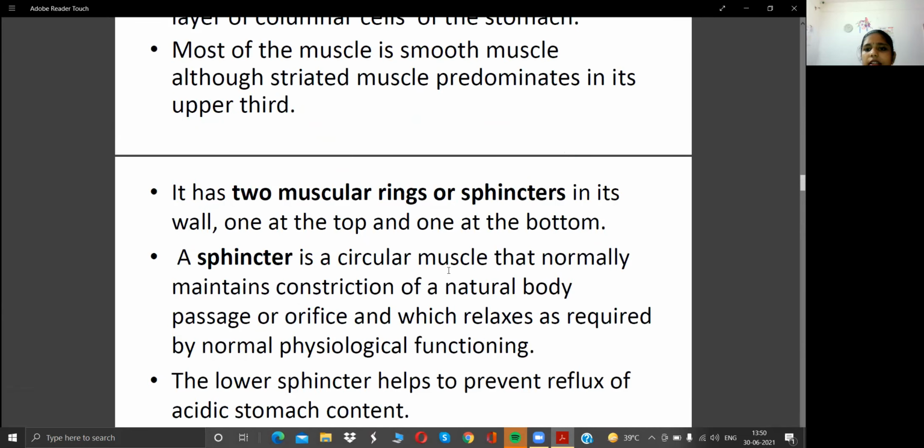You can see that the sphincter is a circular muscle that normally constricts a natural body passage or orifice, which relaxes as required by normal physiological functions. The sphincter allows the movement of the food particle from the pharynx to the esophagus, and from the esophagus to the stomach also. Next, you can see the lower sphincter helps to prevent reflux of acidic stomach content, and that is also helping prevent regurgitation of the food from the stomach.